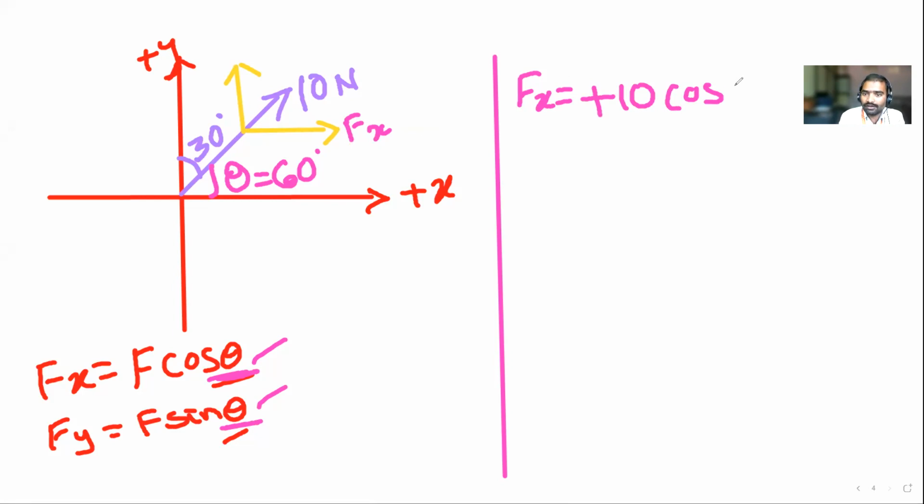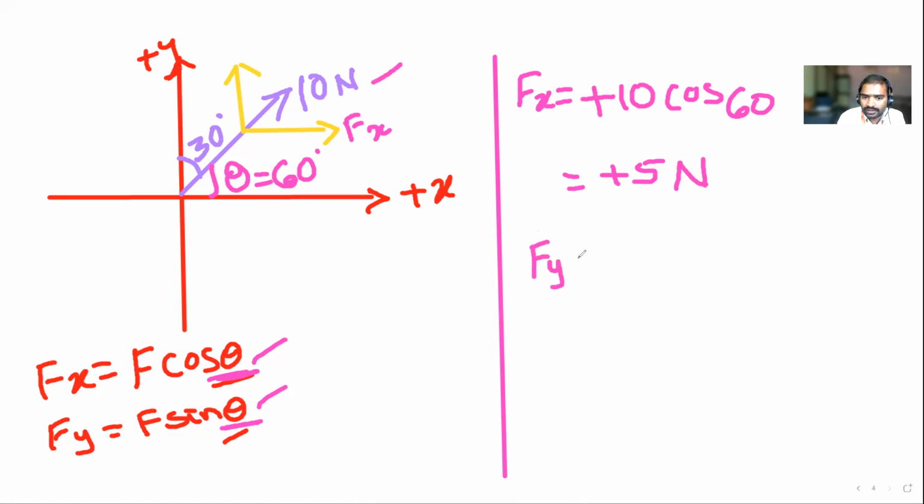Always theta is with respect to horizontal. Here it is given, okay, that is 60. Then how much will you get? That is plus 5. Okay, 5. What is the unit? The unit is Newton. Here 10 Newton is given. Okay, this is our next.